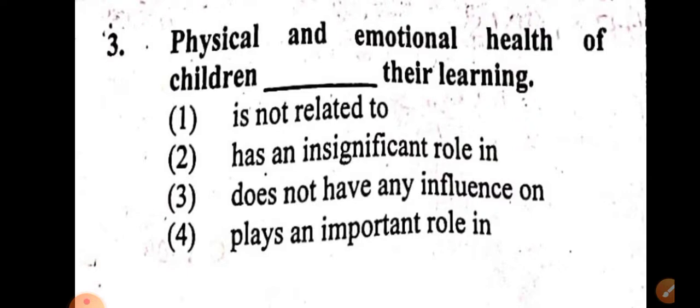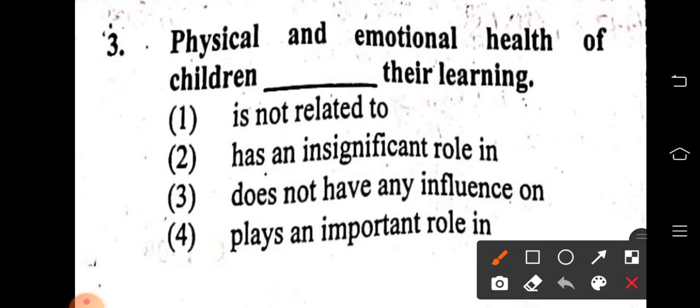Physical and emotional health. These are very important. They play a very important role in their learning. If the child is not physically fit, he cannot learn. If the child is not emotionally healthy, the child always gets angry or always cries. If the child is emotionally not healthy also, the child cannot learn.